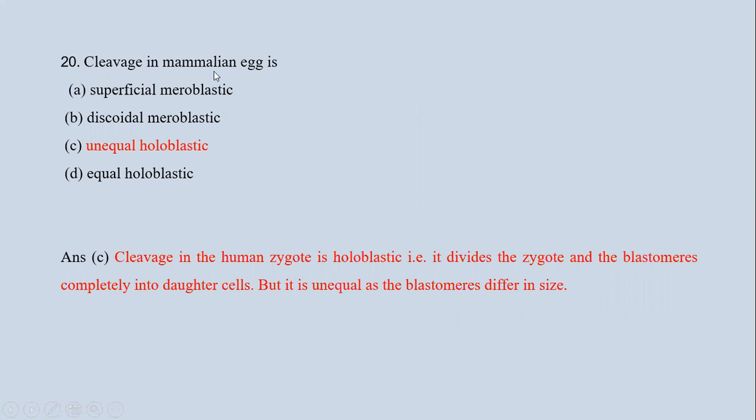Next question is, cleavage in mammalian egg is: superficial meroblastic, discoidal meroblastic, unequal holoblastic, or equal holoblastic. Now we know that cleavage in human zygote is holoblastic. Now what does holoblastic mean? Holoblastic means that it divides the zygote and blastomeres completely into daughter cells, but it is unequal as the blastomeres differ in size. So the cleavage is unequal holoblastic.